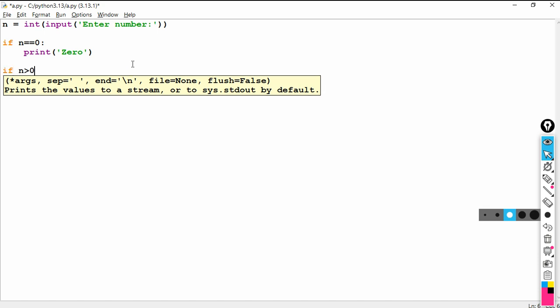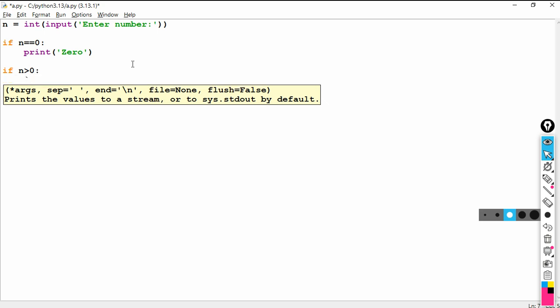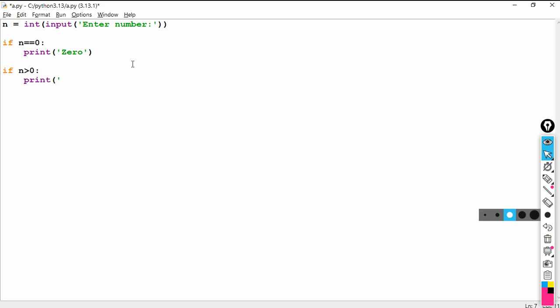If n is greater than 0, print positive number.